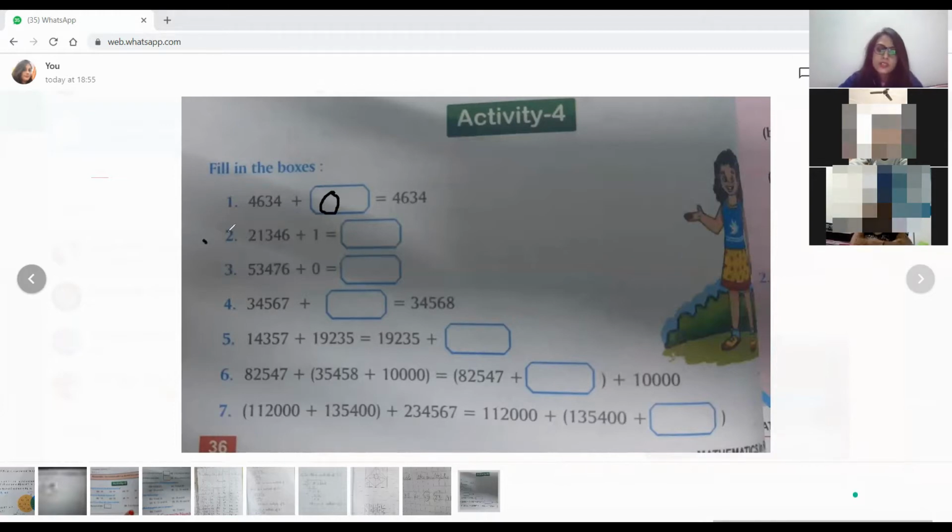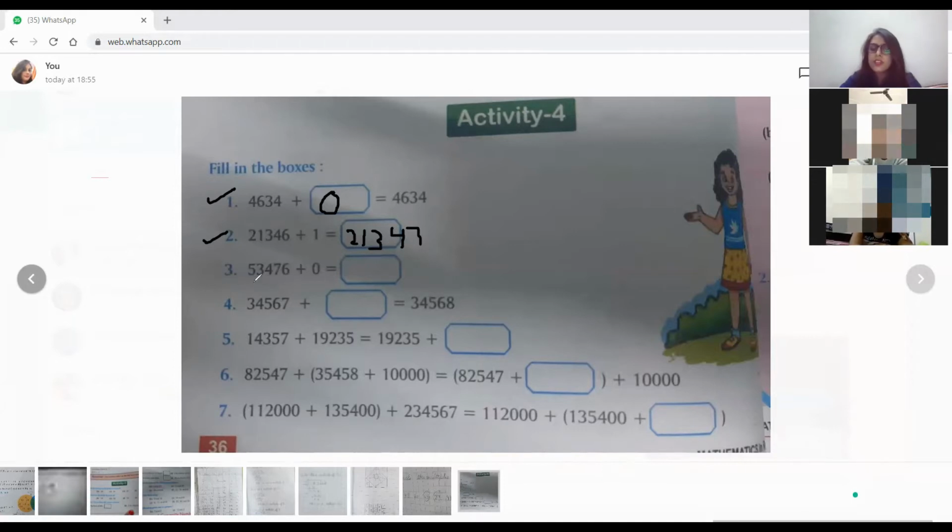Okay. So now read out this number, Vidhi. 21,346. When you add 1 to any number, what will you get here? Ma'am, 21,347. Yes. What will you say, if you add 1 to any number, you get the number after it, or the successor of the number. Am I clear? Yes, ma'am. जब भी आप किसी नंबर में 1 ऐड करते हो, so you will get the successor of that number.